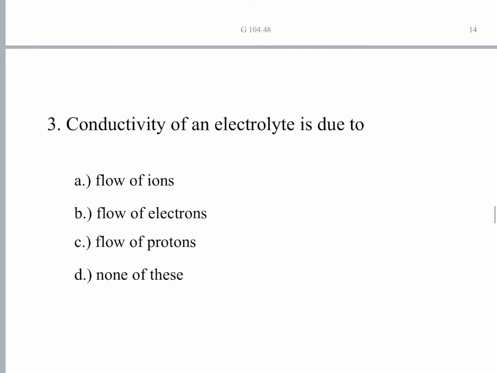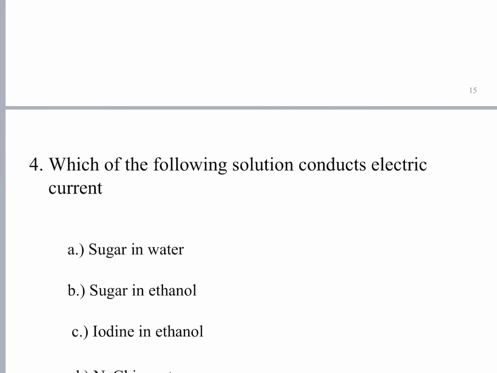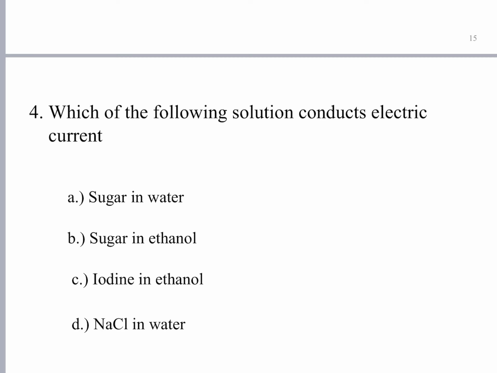The answer is A. Which of the following solutions conducts electric current? Sugar in water, sugar in ethanol, iodine in ethanol. Sugar, wherever it is dissolved, will not ionize. There are no ions in the sugar solution, whether it is dissolved in water or in ethanol, so A and B are wrong. Iodine also, when it dissolves in ethanol, doesn't form any sort of ions.